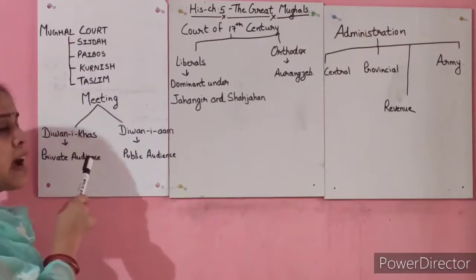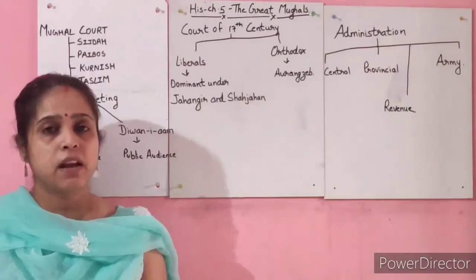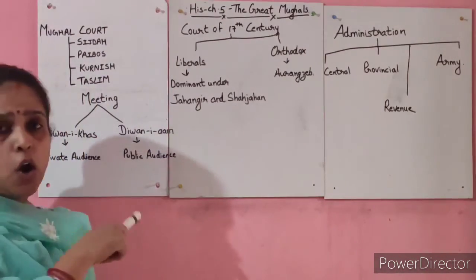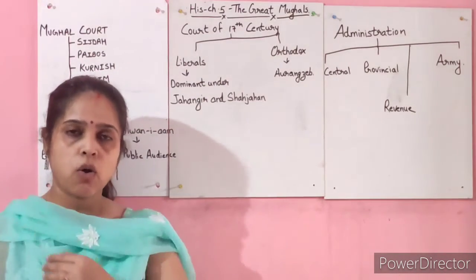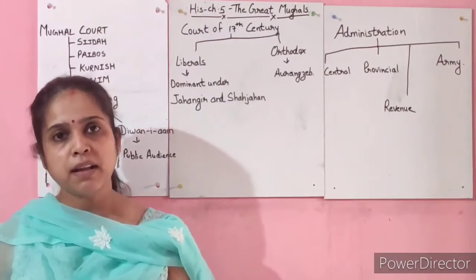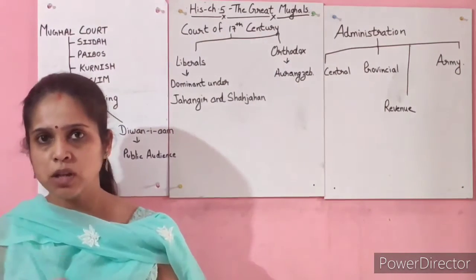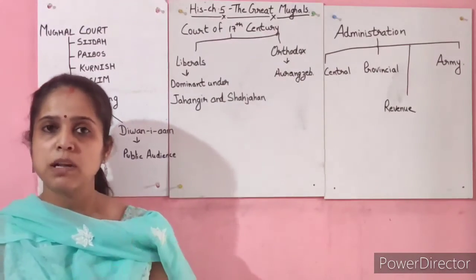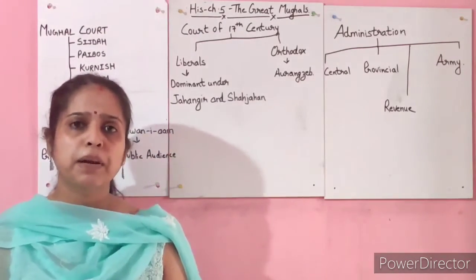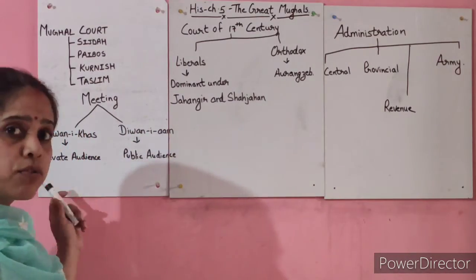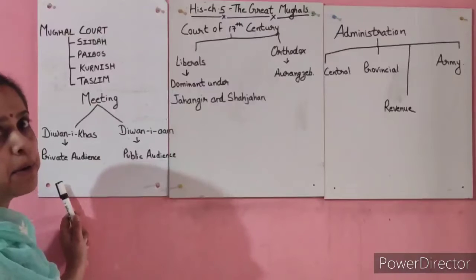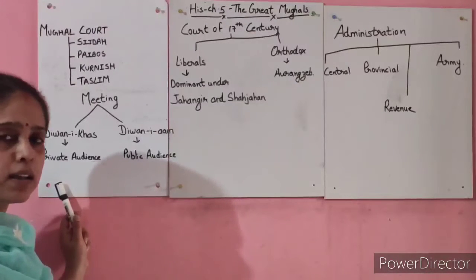Okay. So Diwan-e-Khas was for the private audience. Now what do I mean here by private audience? We discussed the court and the people who were there in the court. Now if they have to report anything to the king, I mean different departments are there in the court, so they have to give daily updates to the king. If there is a revenue department, a military department, all these departments have to update the king on what is happening in the kingdom. So the heads of all the departments meet the king in the Diwan-e-Khas and give him updates about things happening around in the court.